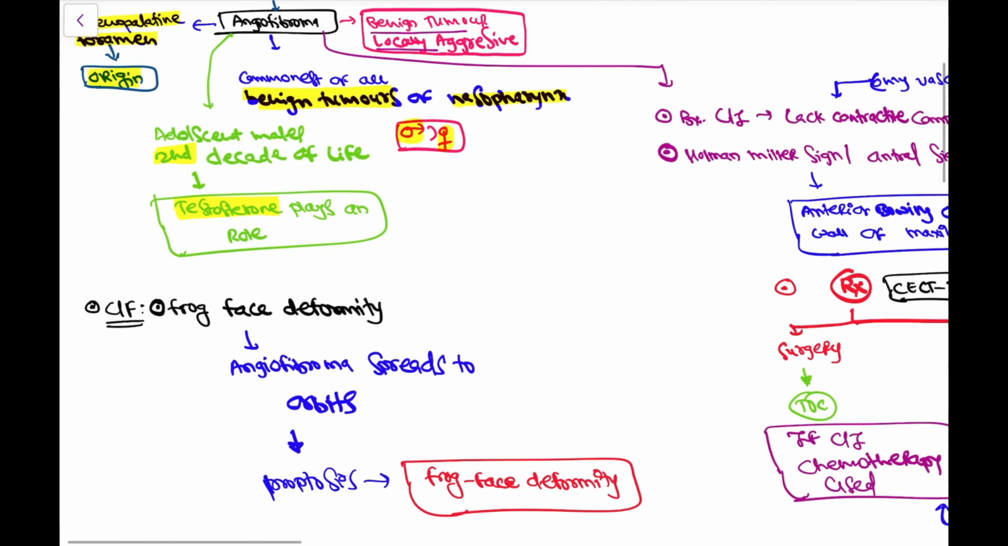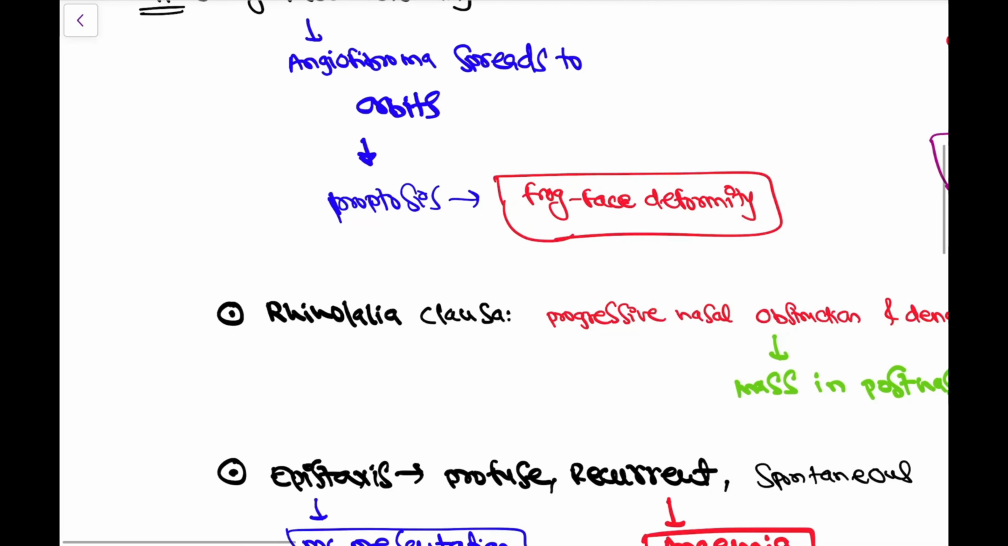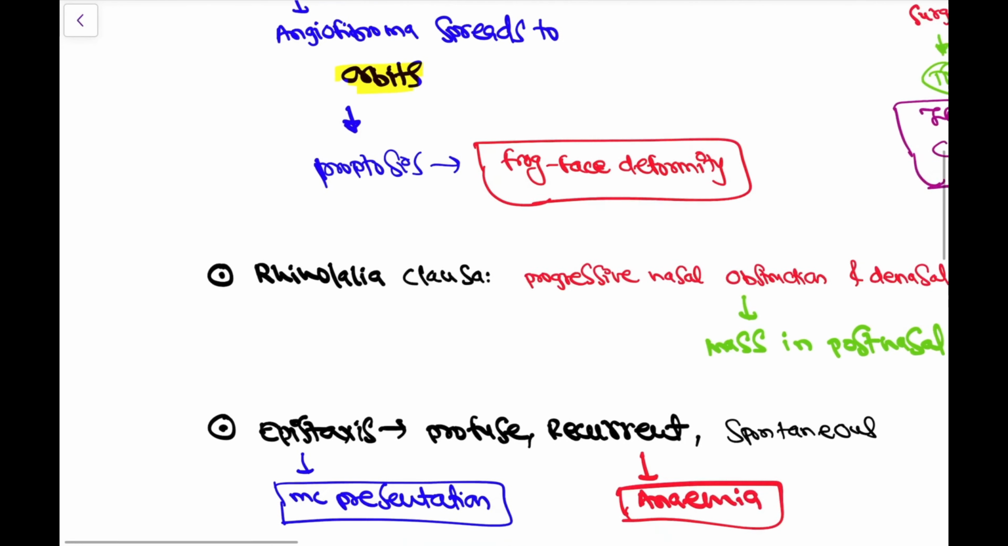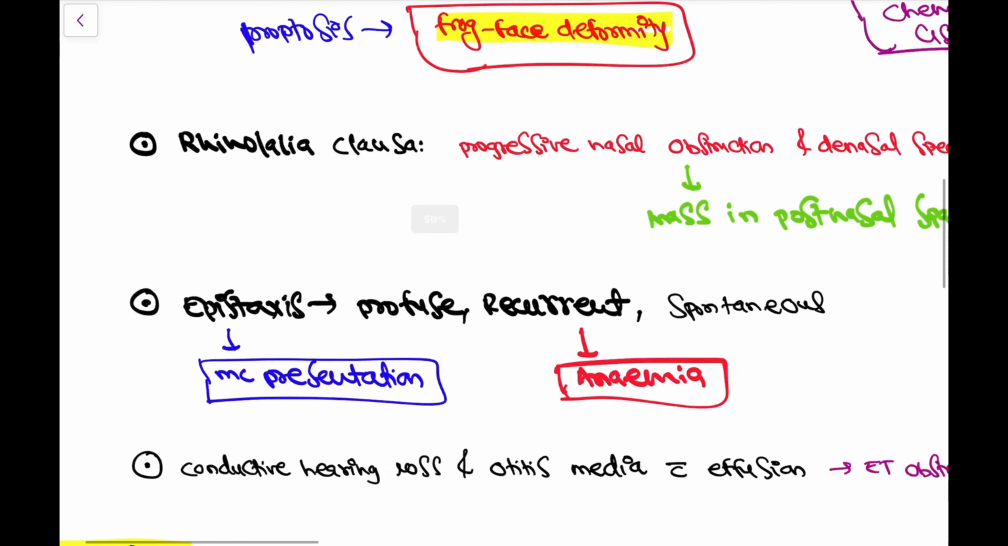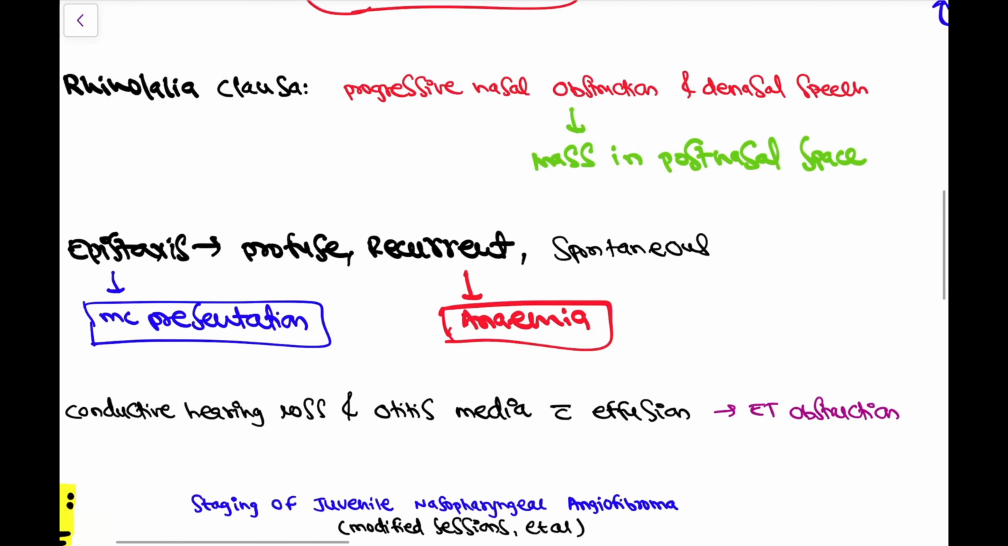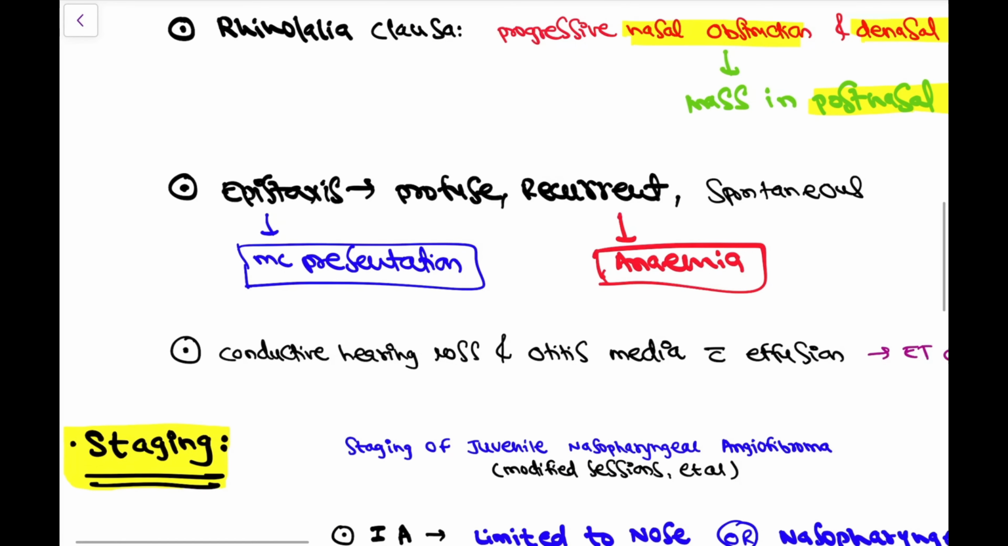The next other clinical feature is frog face deformity. So this angiofibroma spreads to orbits and leads to proptosis, and this leads to the appearance of frog face deformity, okay? Then rhinolalia clausa, this is because of the mass which is present in the postnasal space, and this gives rise to nasal obstruction and denasal speech, that is called as rhinolalia clausa, okay?